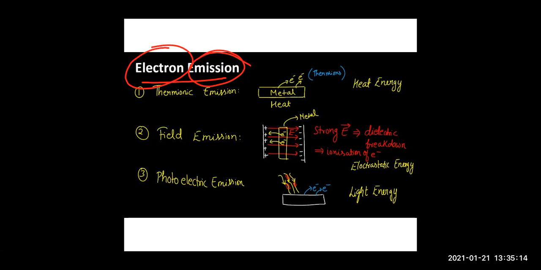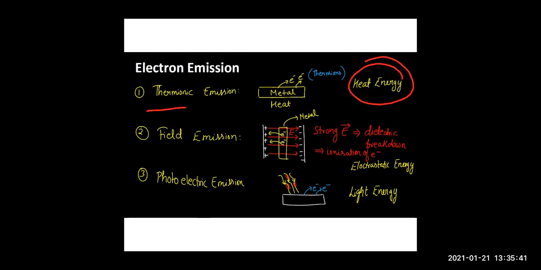Now children, you know that if you want the electron to come out from the metal surface, then you have to supply them some energy. By whichever process you supply that energy, depending on that, there are these three types of emissions. The first emission is thermionic emission. Thermi is heat. So it means you are supplying heat energy. Here you have kept a burner and you are giving heat energy.